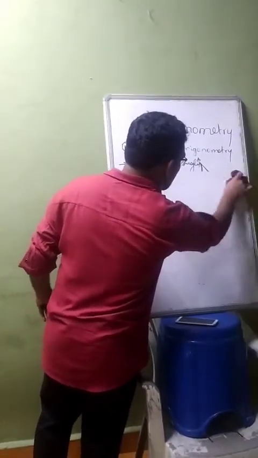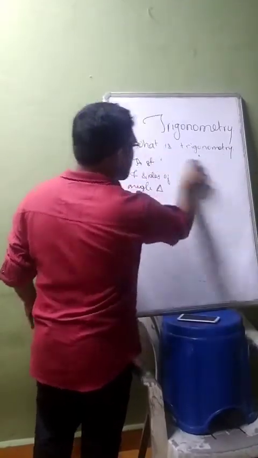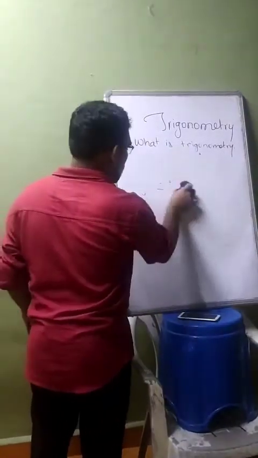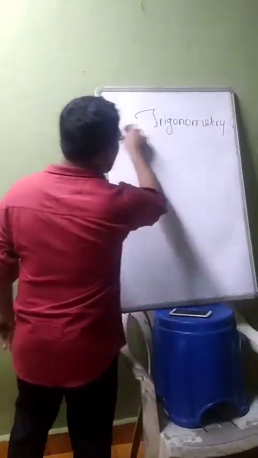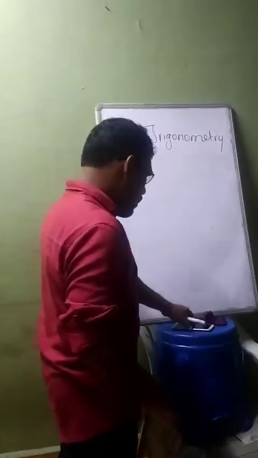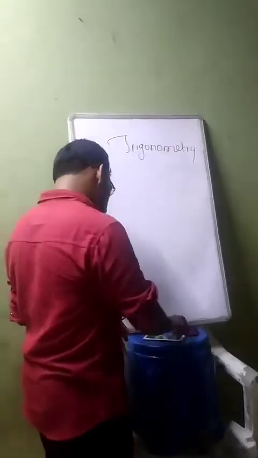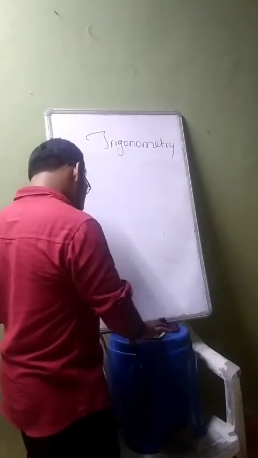Now we are moving towards the second part of this important chapter. The second part is what are the ratios, how one can measure the height of a right angled triangle or any kind of building.